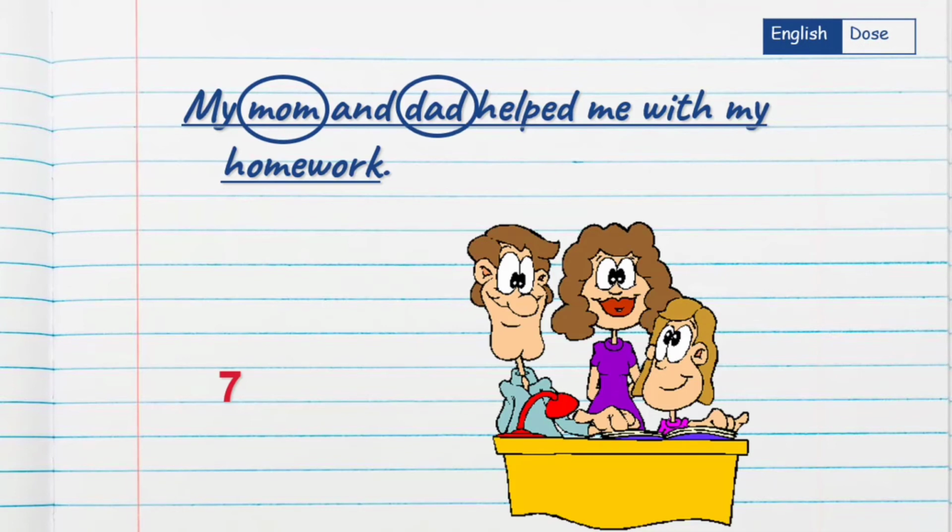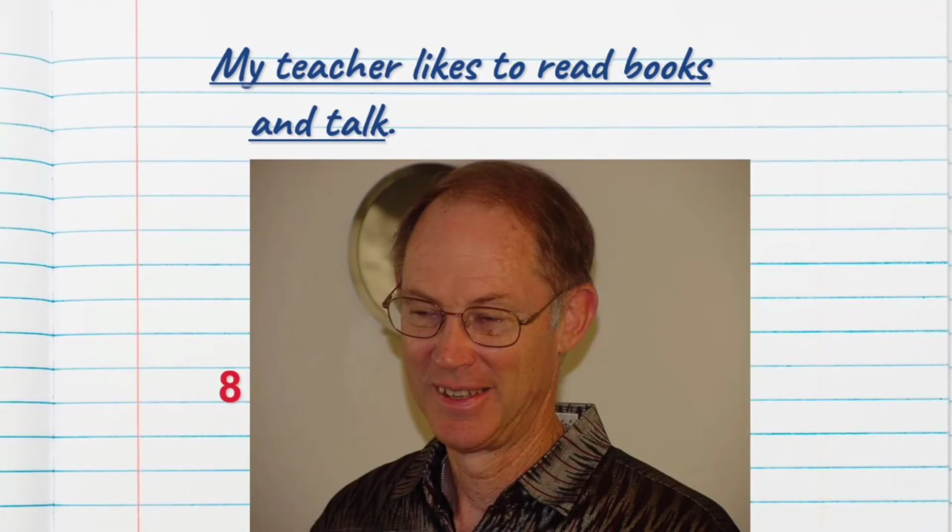They helped me with homework. Homework is the third noun. My teacher likes to read books and talk. Who is this? The teacher. So what is the noun in this example? Teacher is the name of a person, and likes to read books and talk. What he likes to read? Books is the another noun.